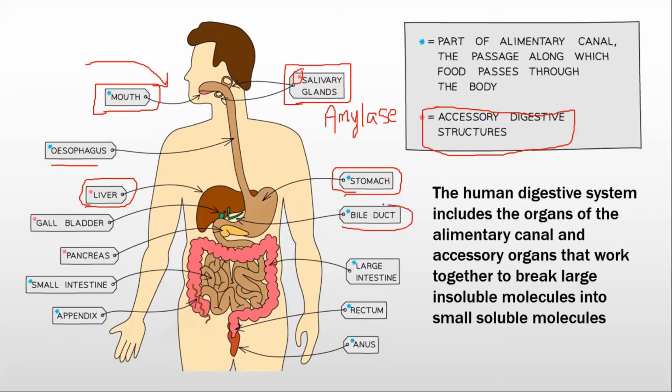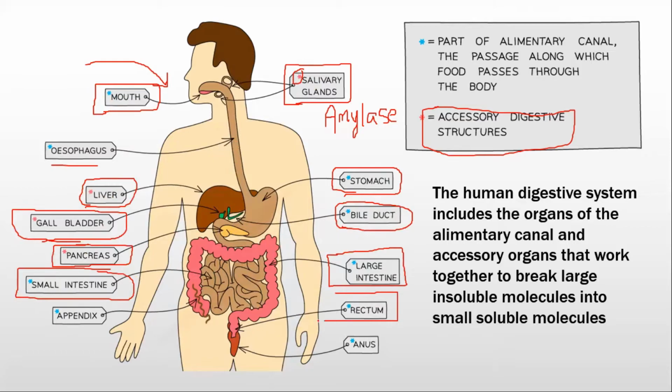Then we have the bile duct. There we have this accessory organ, the gallbladder. Then we have the pancreas making pancreatic juices for the stomach. Then we have the main organ, the large intestine. Through the large intestine, it goes into the small intestine. Through the small intestine, it goes to the rectum, and then through the anus, and finally excretion begins. This is the appendix. The role of the appendix is quite confusing and will be discussed in the further slides.